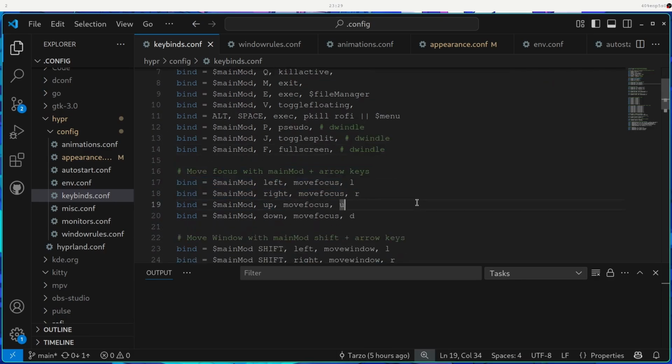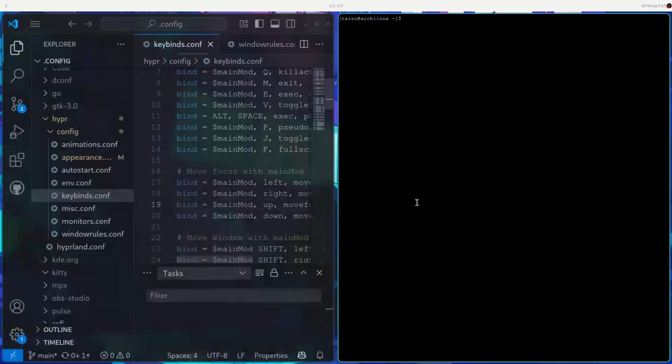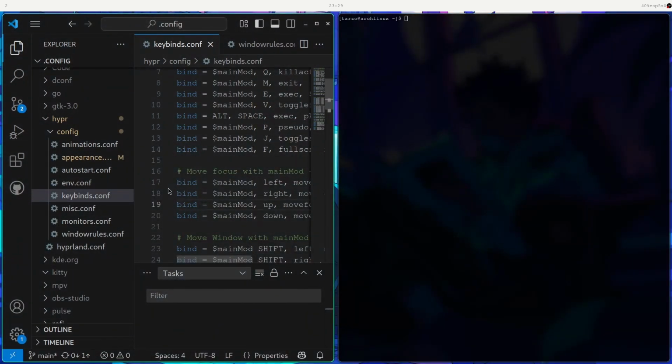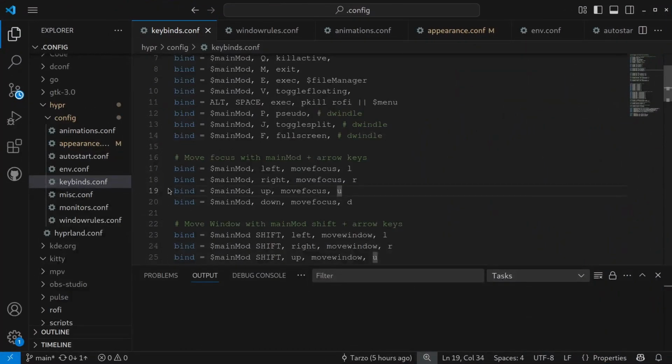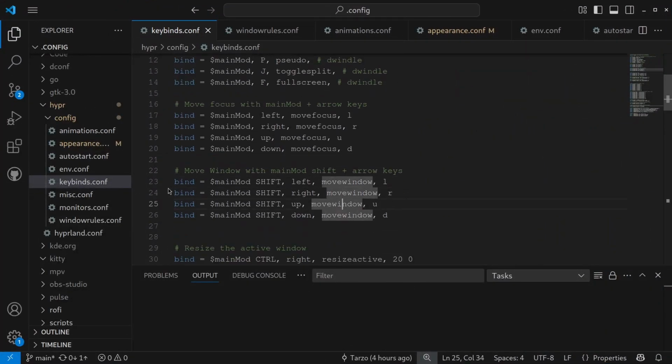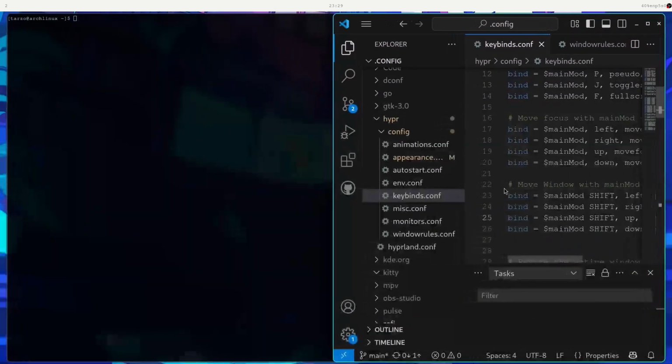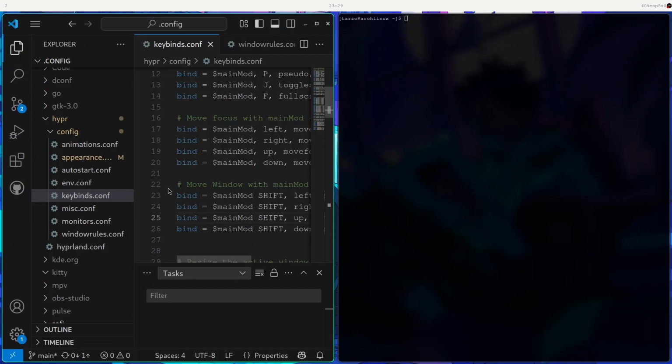This is the same. Let me just open up another window so we can show you. This basically just switches the focus between windows. Then I have something. If I again full screen, if I scroll down, you can see we can actually move windows around. And this is what I added. If I do Windows Shift, it will just move the windows, swap them around. If that's your fancy, I do like it.